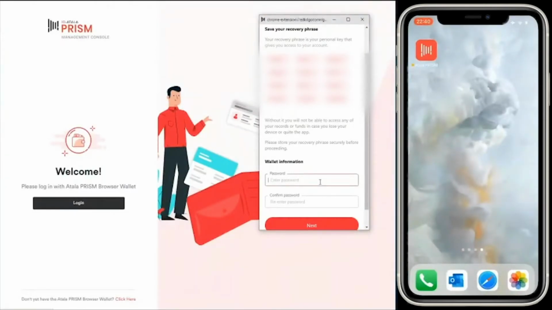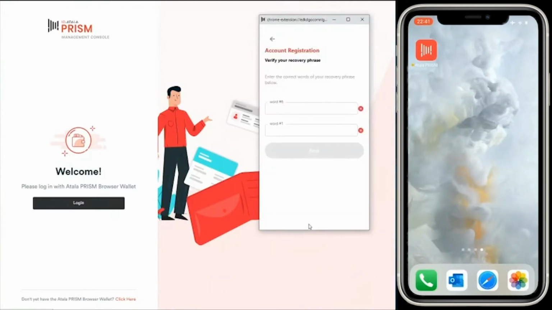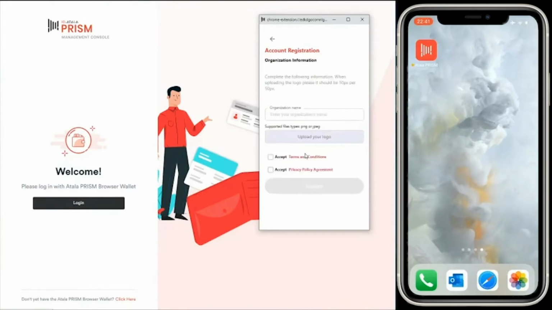Okay, so now let's put in a password that will allow us to lock and unlock the browser wallet. Let's go next. So now let's verify the recovery seed phrase by entering 2 of the random words. Let's hit next.